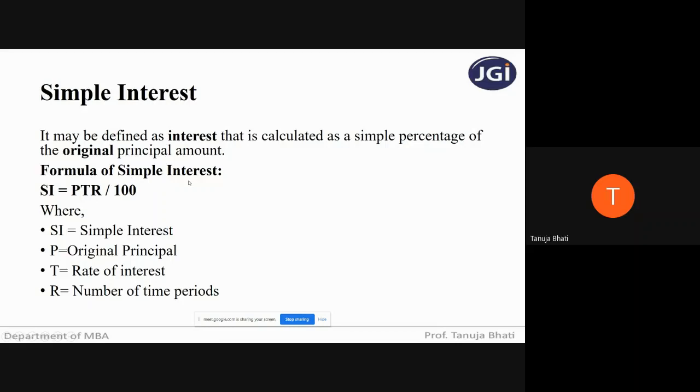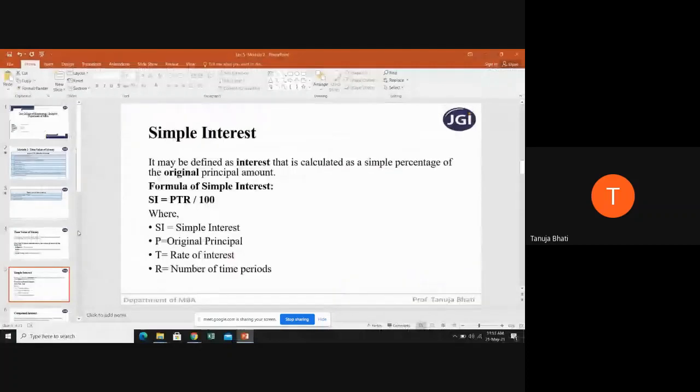The formula of simple interest is PTR divided by 100, where SI stands for simple interest, P stands for the original principal amount that you are depositing into the bank or investing, T is the time period and R is the rate of interest.